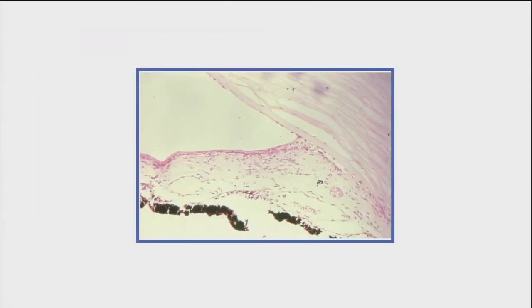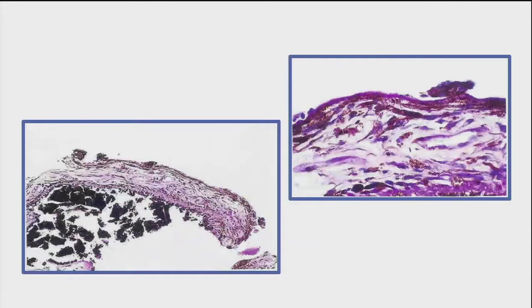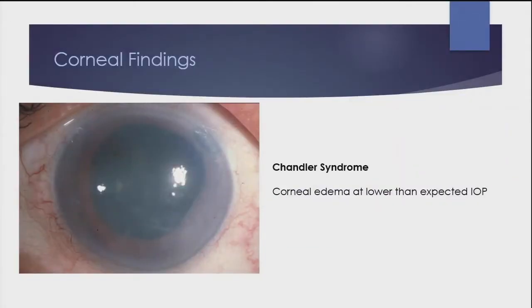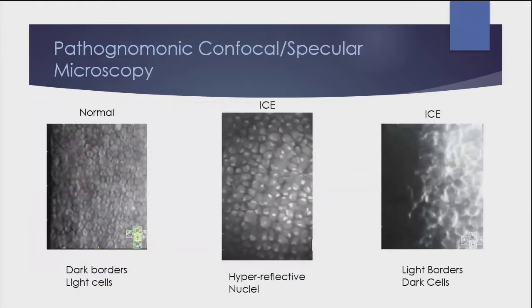And these are just some pretty pathology slides showing you how that membrane proliferates through the entire anterior segment and across the iris to make the nodules. Chandler syndrome is typically the mildest variant in terms of how it presents with glaucoma, and it shows corneal edema at lower than expected IOP with a nice cloudy cornea even in normal ranges. The pathognomonic confocal and specular microscopy findings can be seen here, with the middle picture showing hyperreflective nuclei on confocal microscopy, and the picture to the far right of the screen showing the dark-light reversal of the cells, where you have light borders and dark cells in ICE patients versus the normal configuration that you see to the left.